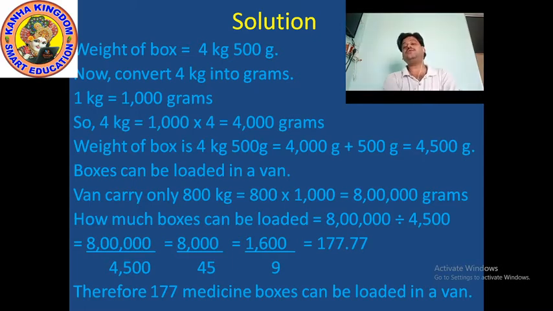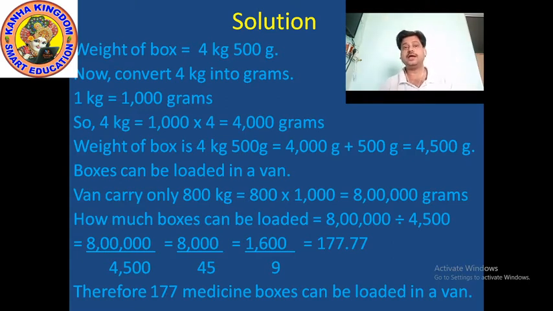Now the total weight of the box equals how much? 4 kg equals 4000 grams, and 500 grams is also here. So 4000 grams plus 500 grams equals 4500 grams. Clear? How much is it? 4,500 grams.